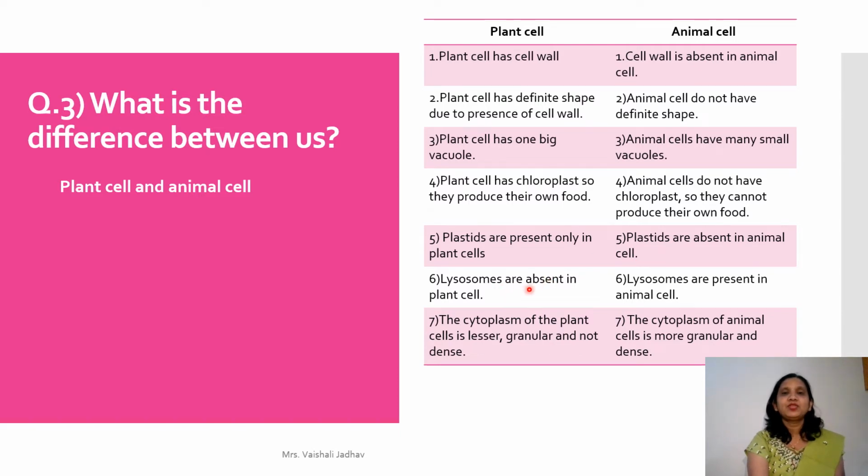Sixth point, lysosomes are absent in plant cell and lysosomes are present in animal cell. Seventh point, the cytoplasm of the plant cell is less granular and not dense. Seventh point of animal cell, the cytoplasm of animal cells is more granular and dense. Now we'll see the next one.